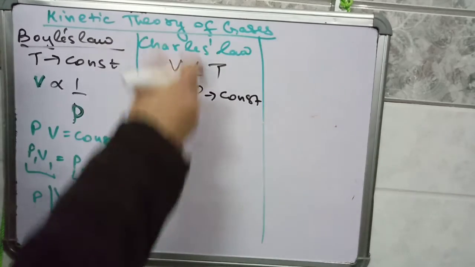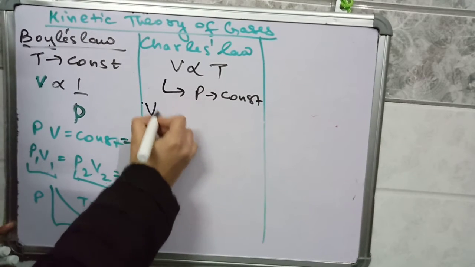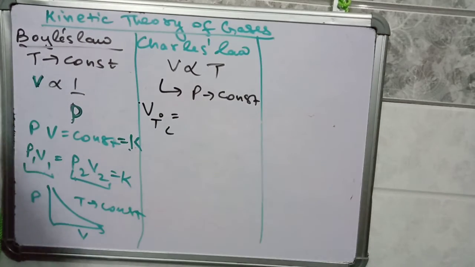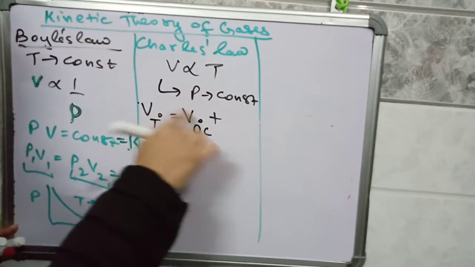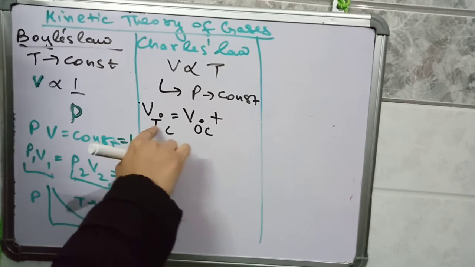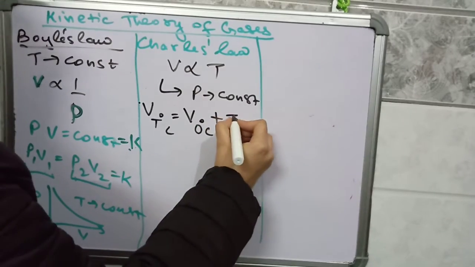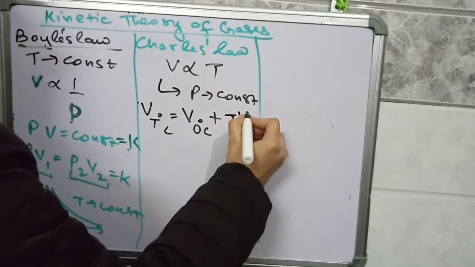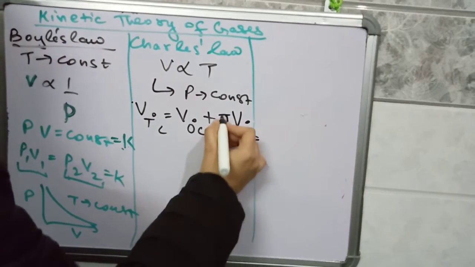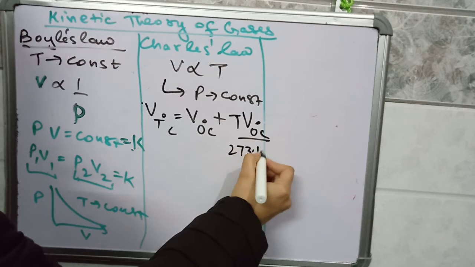We can write Charles' law in another form also: the volume at any temperature T degree Celsius of a gas is equal to the volume of the gas at 0 degree Celsius plus T times the volume of gas at 0 degree Celsius divided by 273.15.